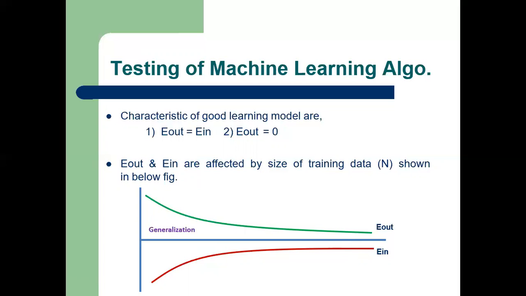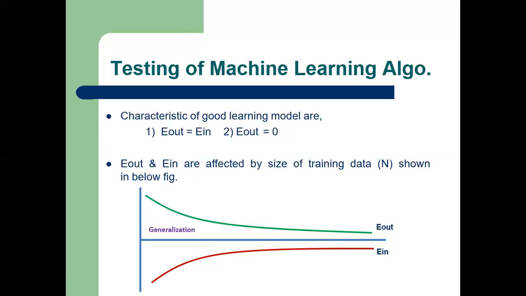The train error and test error are both mostly affected by the complexity of the learning model. Okay, so you can easily see here, this x-axis represents the complexity of model. So sorry, the size of the data. As the size of the data increases, the complexity of the model will also start increasing.